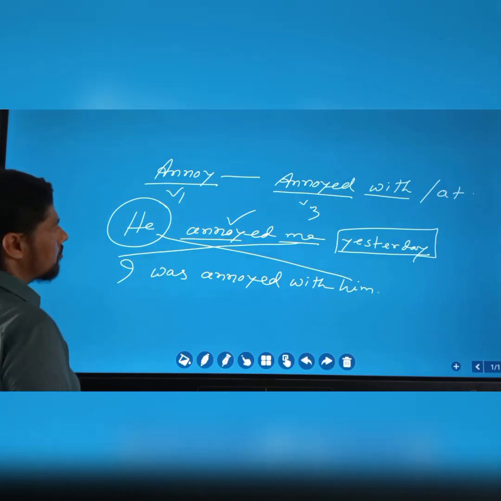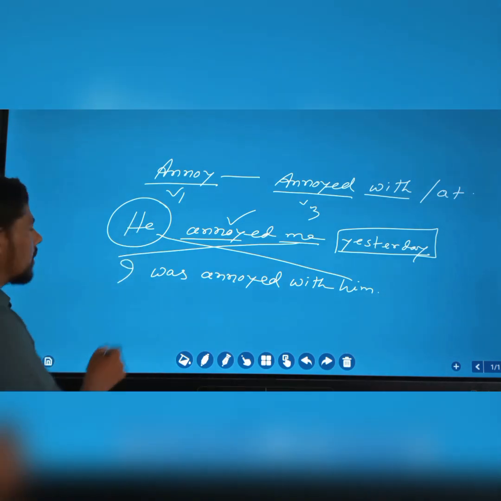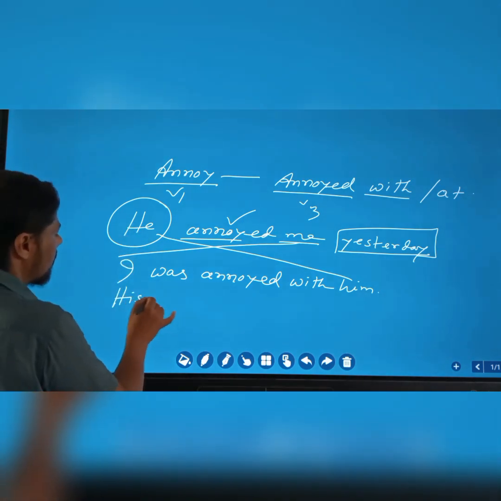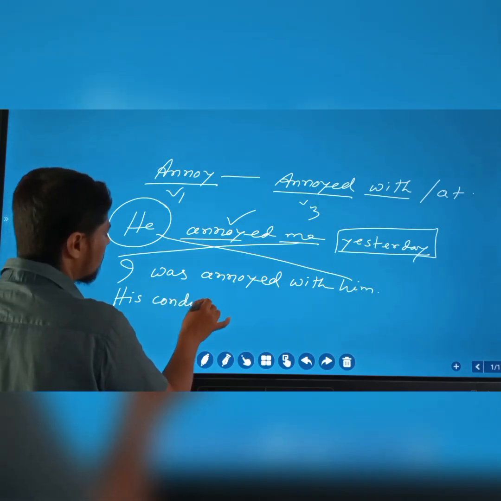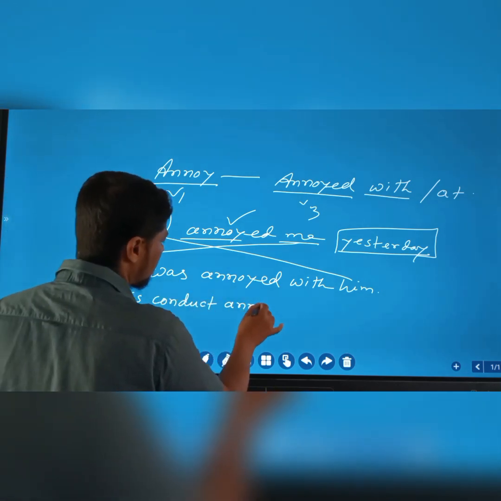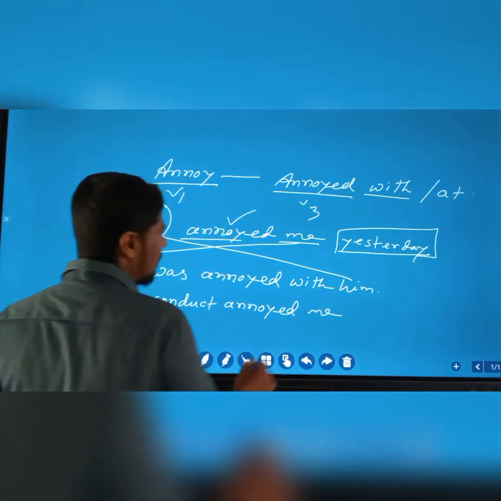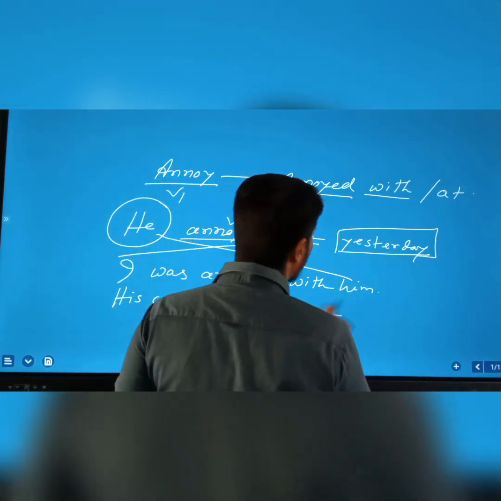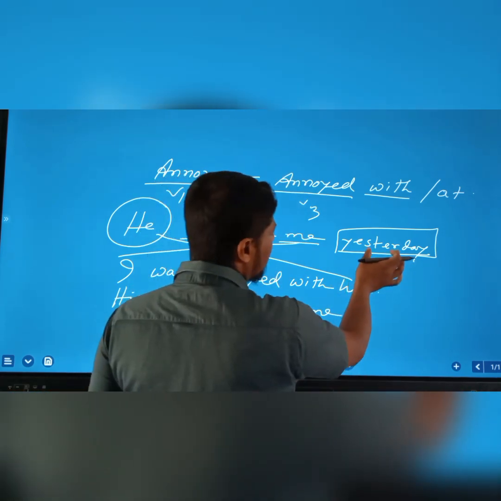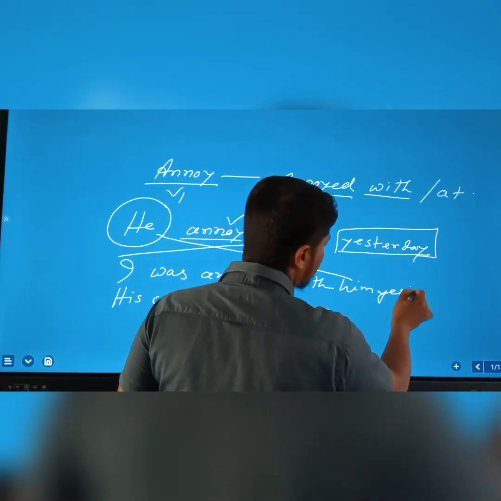And let's see another example where the subject is not a person. For example, his conduct annoyed me. His conduct annoyed me. So here look at the sentence. Here yesterday will be in the right place.